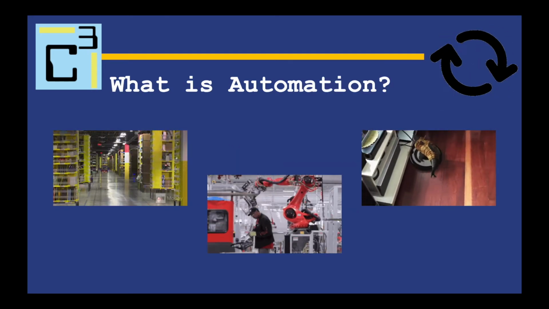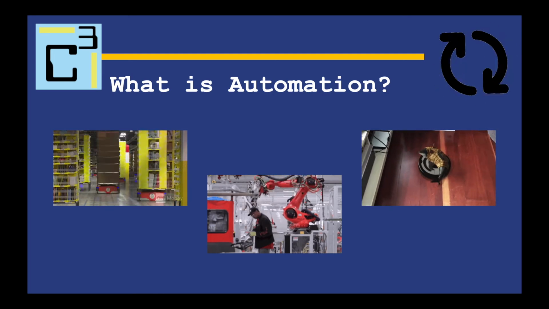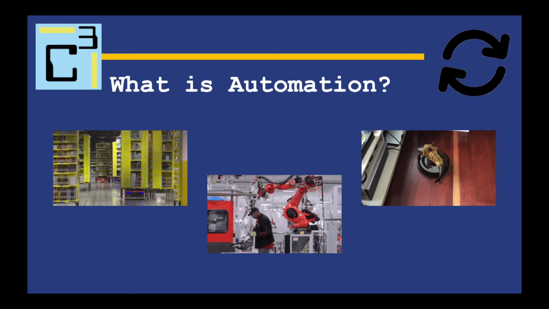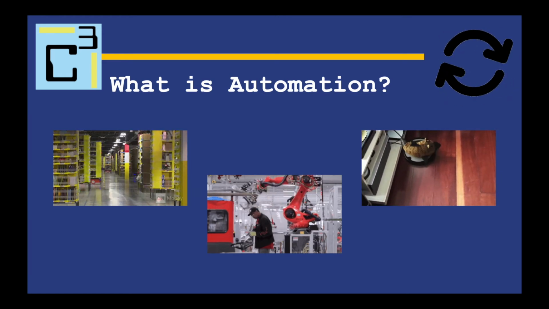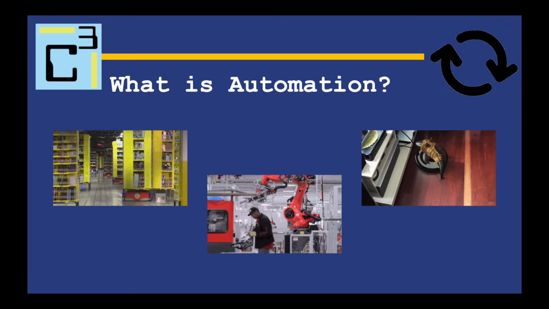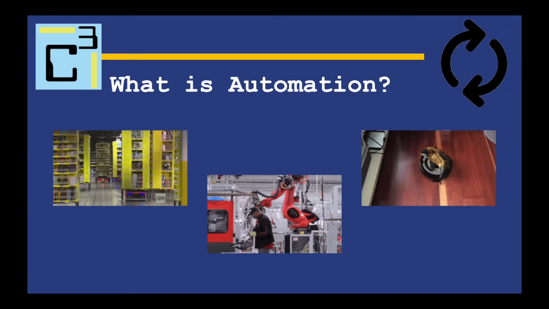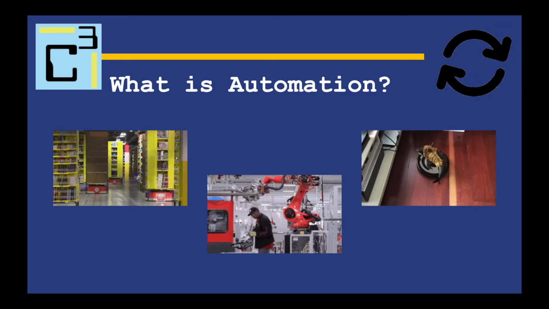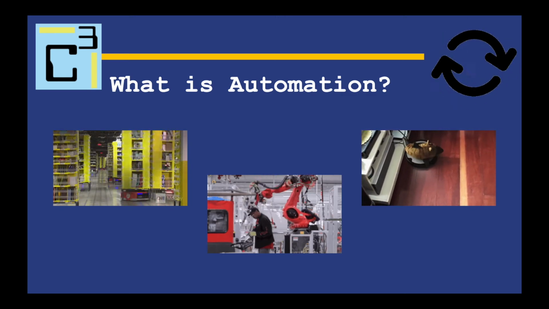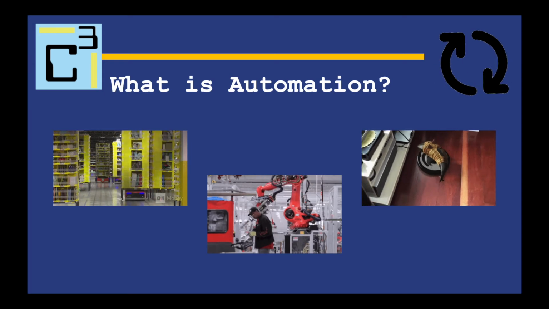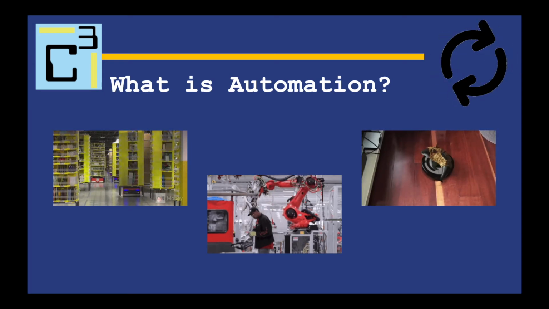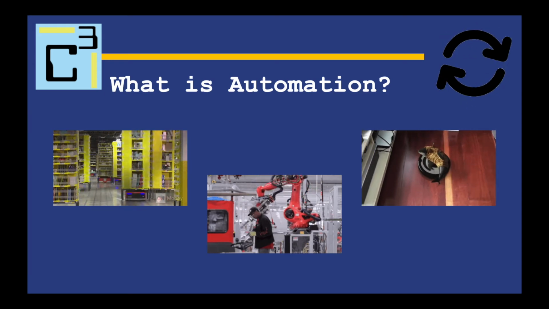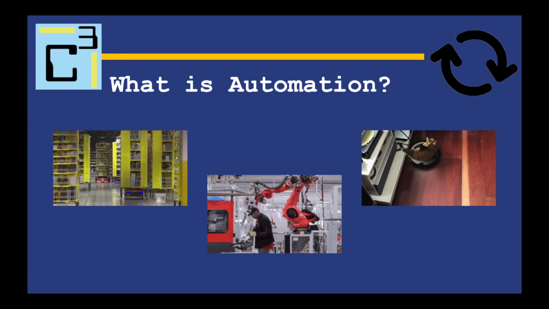So what is automation? We see automation all the time. I love robotics, so I'm going to show a couple of examples here. And obviously, robots are very automated. A lot of the processes don't have to do with the loops that we're going to talk about today, but they complete a set of steps over and over and over. And when I think about automation, I kind of think about almost perfection, doing the same number of steps the same way each time.